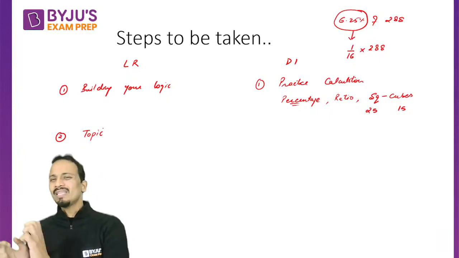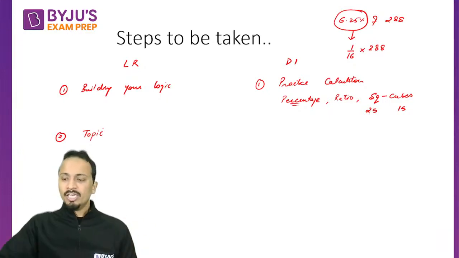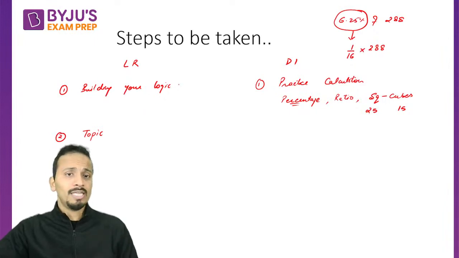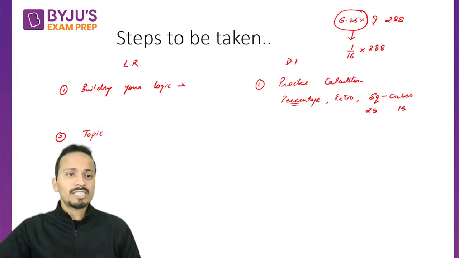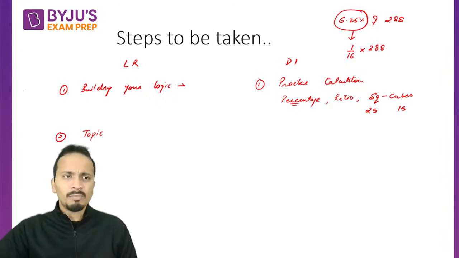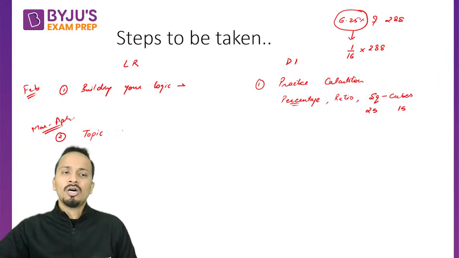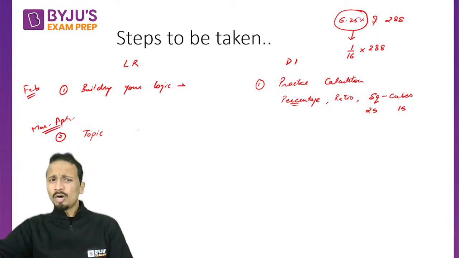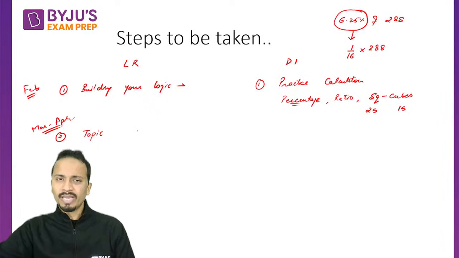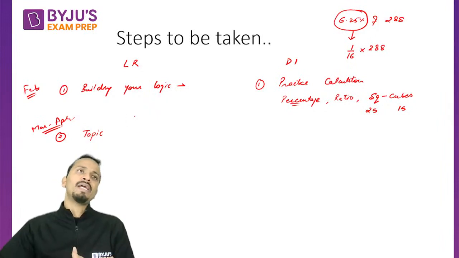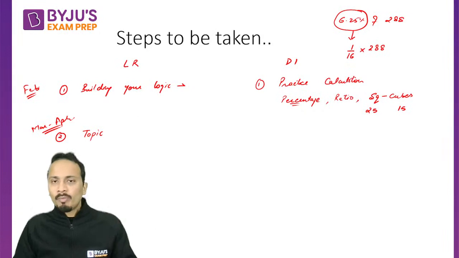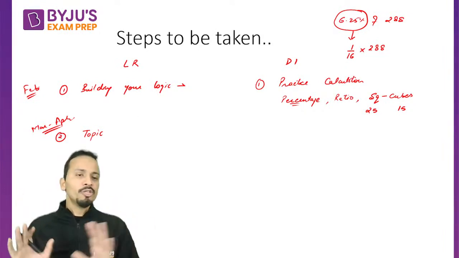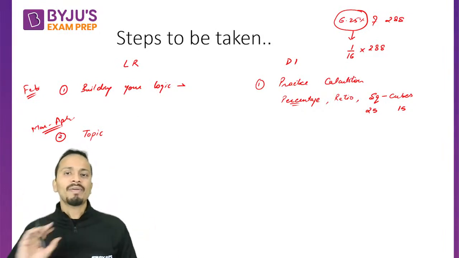Start working on these topics one by one. At least you must know the basics of each of these topics. Now let's look at the timelines. Step one, you can work on for the next 1 month, till the end of February. Then in March and April, you can work on these topics one by one. Every topic will not take more than 3-4 hours. Now it's up to you whether you want to spend the 3-4 hours in 1 day or maybe 2 days. But by the end of April, you should be finished with all this topic-wise preparation.